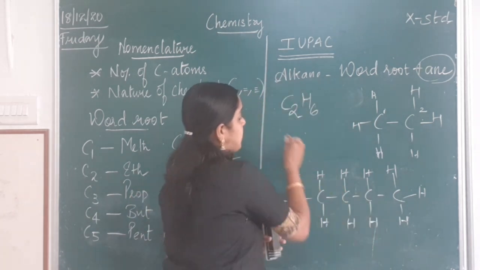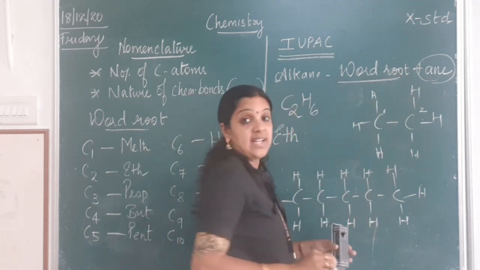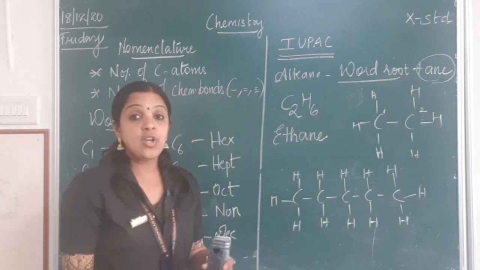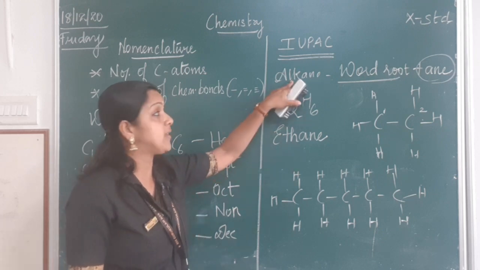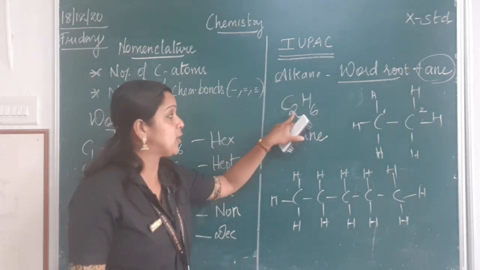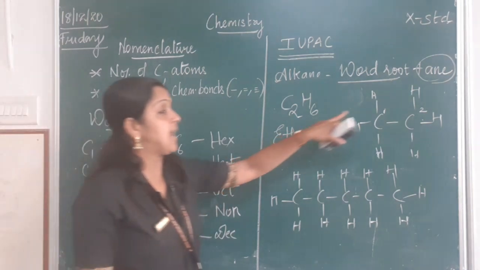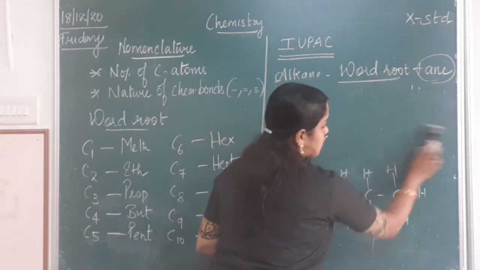ETH. So I put here ETH, the word root, plus add ane to it. So it is called ethane, because it is all alkanes, only single bonds are present. Single bonds, they are called alkanes. So depending on the number of carbon atoms, we will select the word root and then we will add the suffix ane to it. Now let me come to the next question.